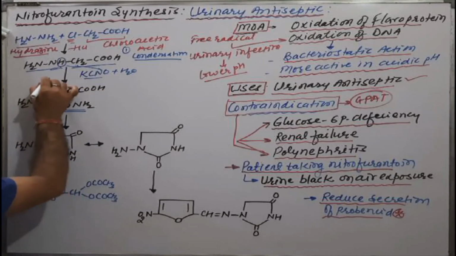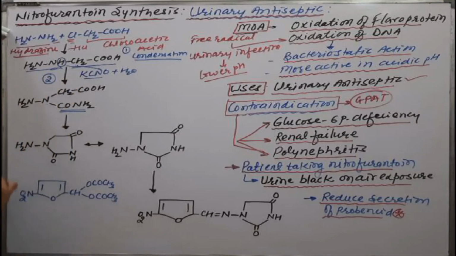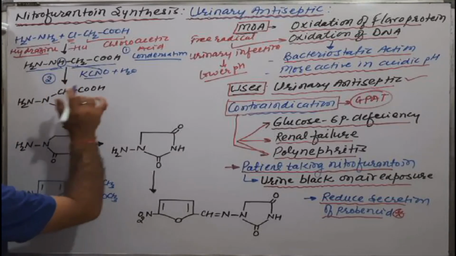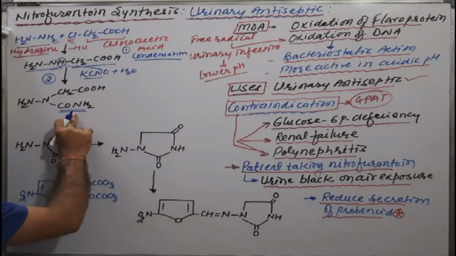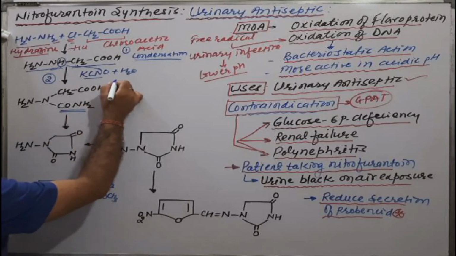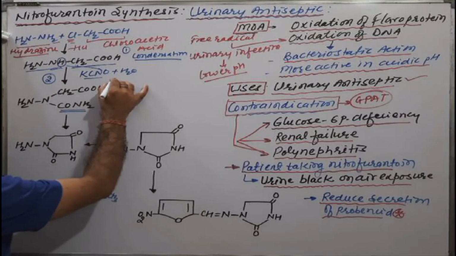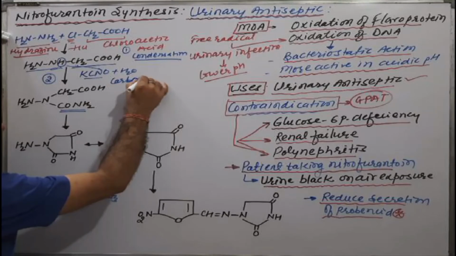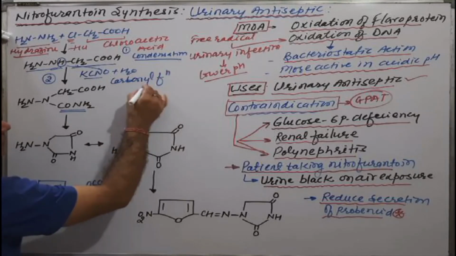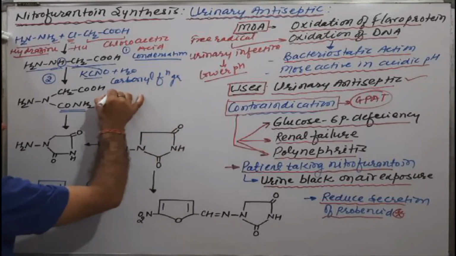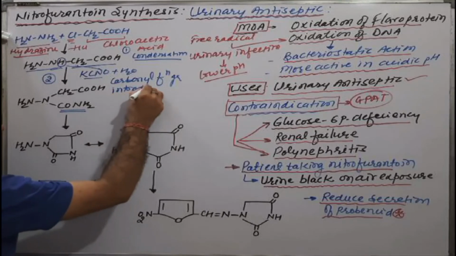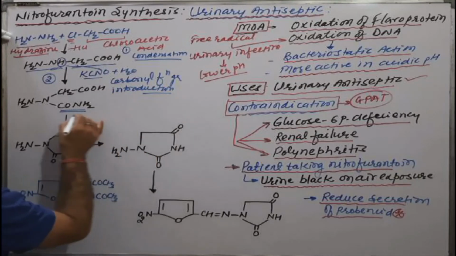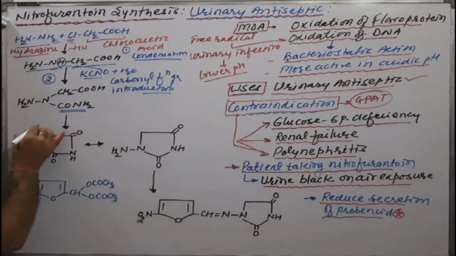Means this is our second reaction, that is the introduction of a carbonyl functional group, as well as an amide functional group. Reaction number two is carbonyl functional group introduction. That is the amide linkage.